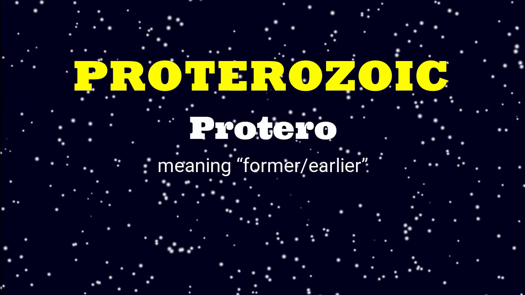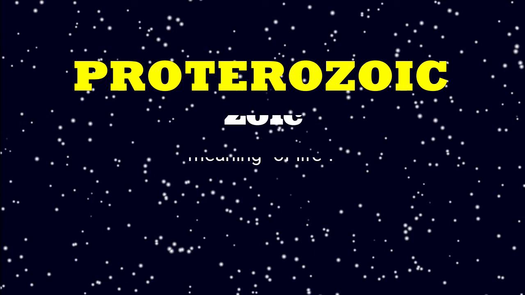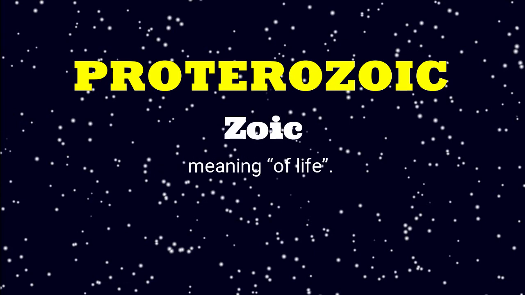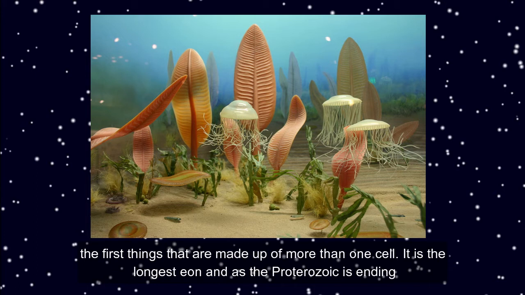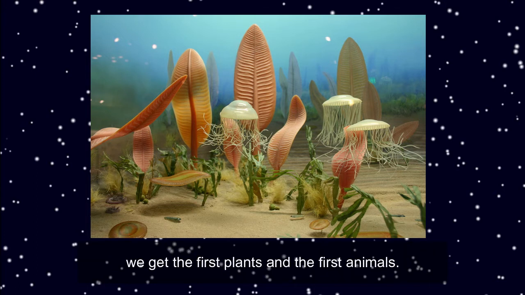After that is the Proterozoic, which combines two forms of ultimately Greek origin: protero, meaning former or earlier, and zoic, meaning of life. It is the first eon to have the development of any living beings. During the Proterozoic eon, we get the first complex cells and the first things that are made up of more than one cell. It is the longest eon. As the Proterozoic is ending, we get the first plants and first animals.